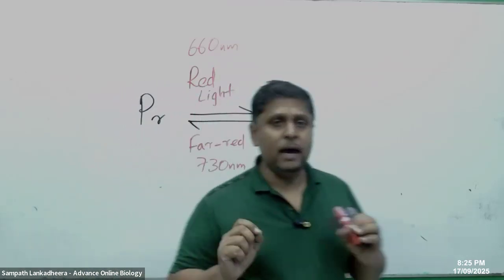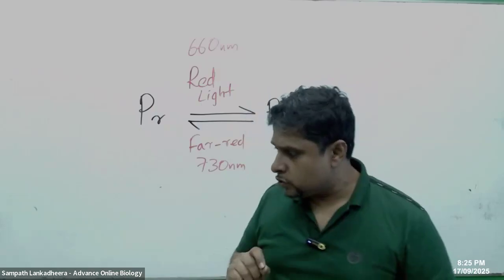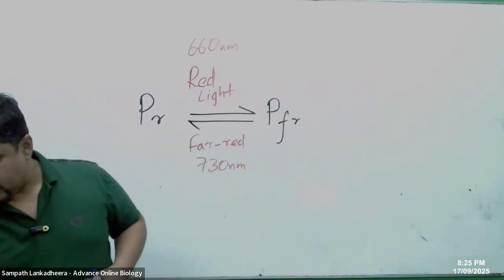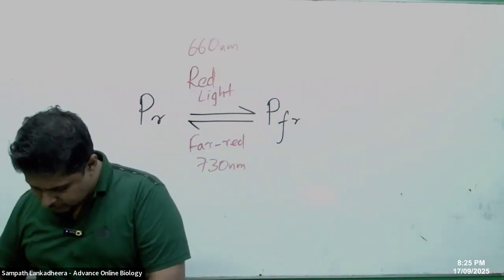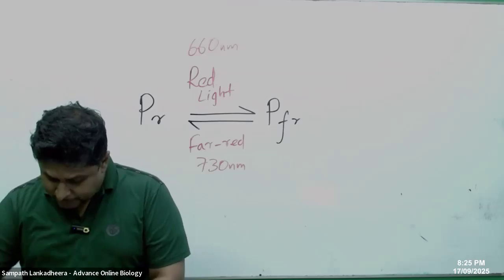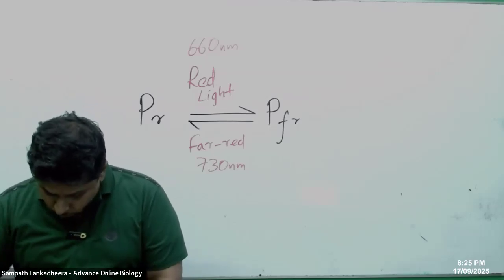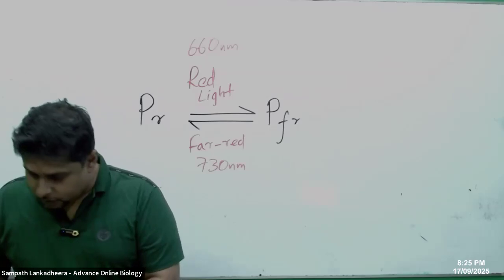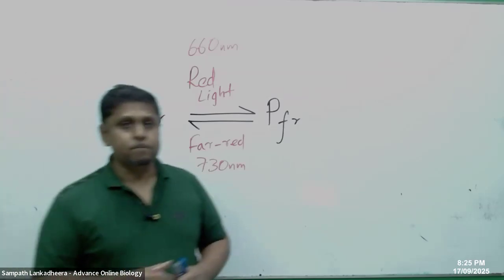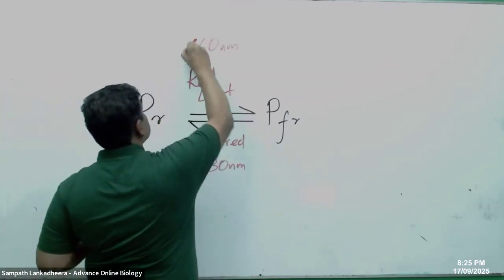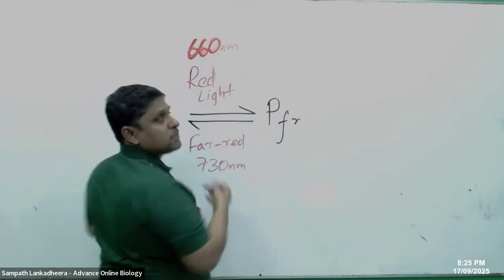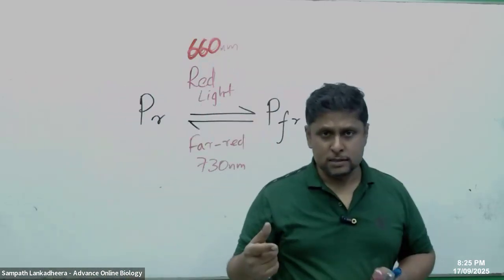You have to understand that red light is useful for the plant because plants use red light for photosynthesis. So plants need red light. Why? They do photosynthesis with that. 660 is used for photosynthesis.